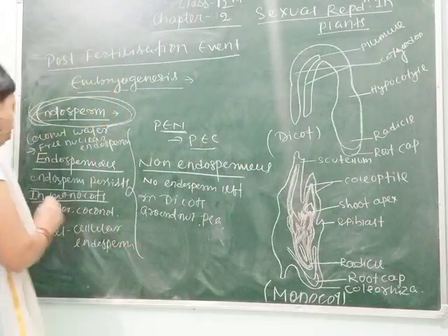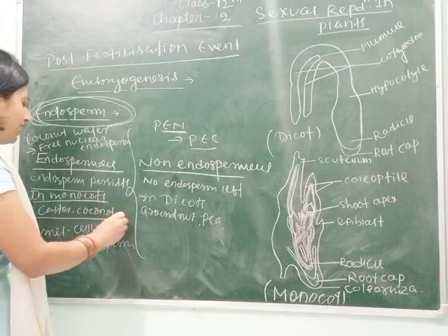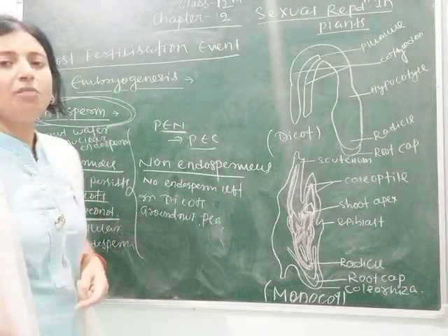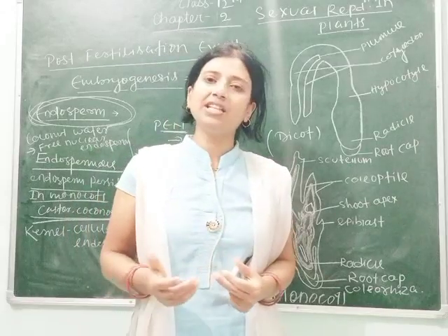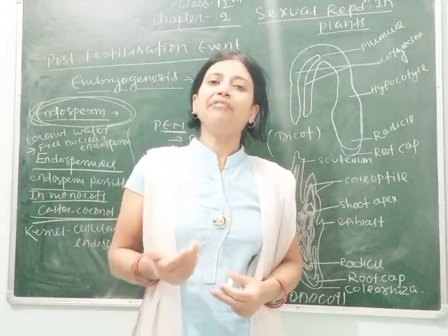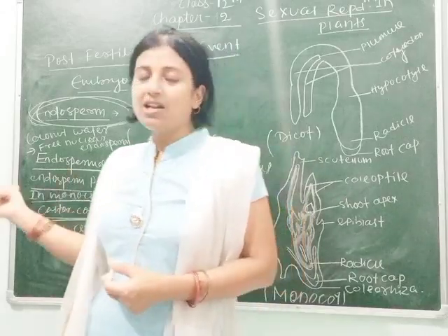We can take all monocots as examples of endospermous seeds. In monocots come the species of the grass family, and in the grass family we have rice, maize and wheat.